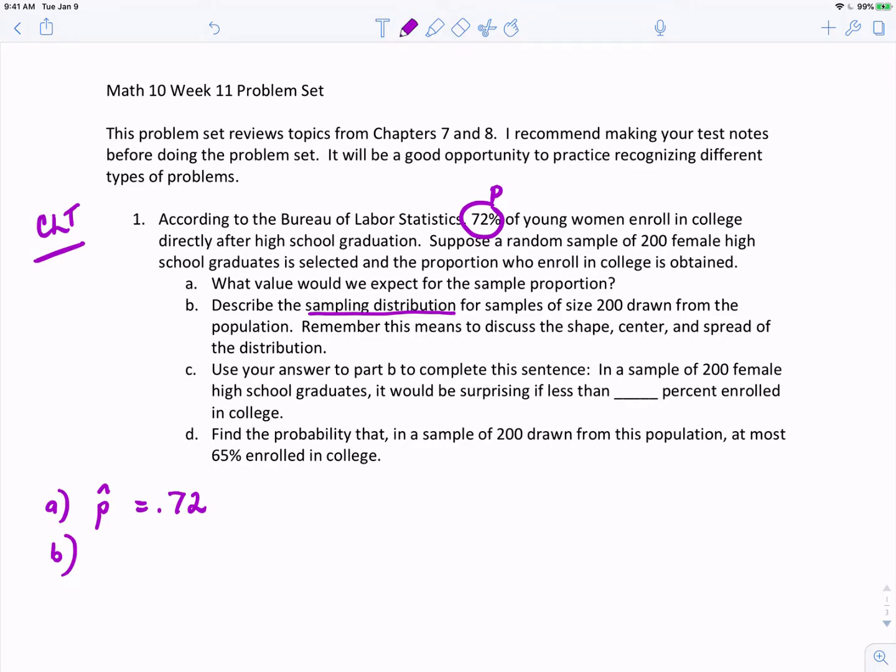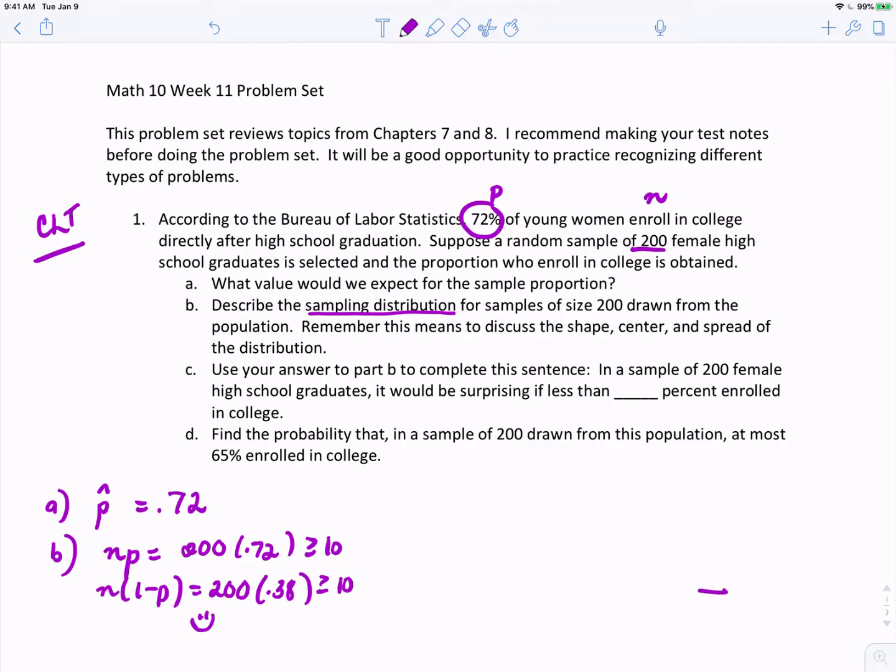Remember, this means to discuss the shape, center, and spread of the distribution. Okay, so we're going to make sure that we can apply the central limit theorem. So n times p, n is 200, so 200 times 0.72, and n times 1 minus p, in other words, 200 times 0.38. If you compute these, the values are both greater than 10. That means we can apply the CLT.